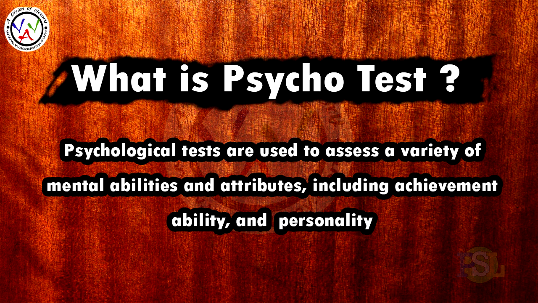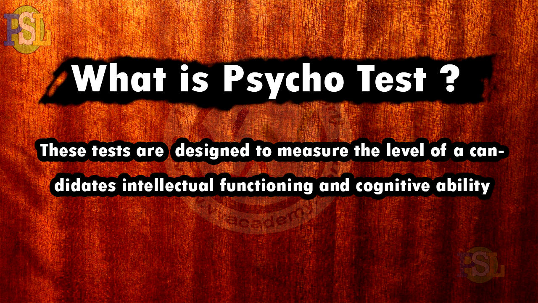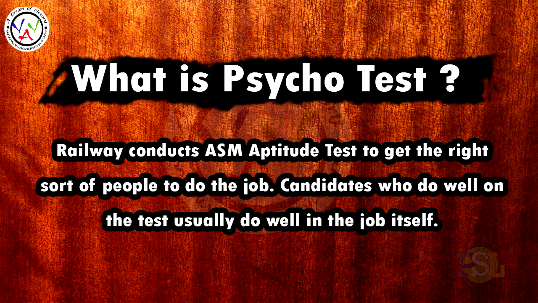What is a psycho test? Psychological tests are used to assess a variety of mental abilities and attributes including achievements, abilities, and personality. These tests are designed to measure the level of candidate intellectual functioning and cognitive ability. Railway conducts ASM aptitude tests to get the right sort of people to do the job. Candidates who do well on the test usually do well in their jobs. That's the main reason the railway conducts this psycho test.